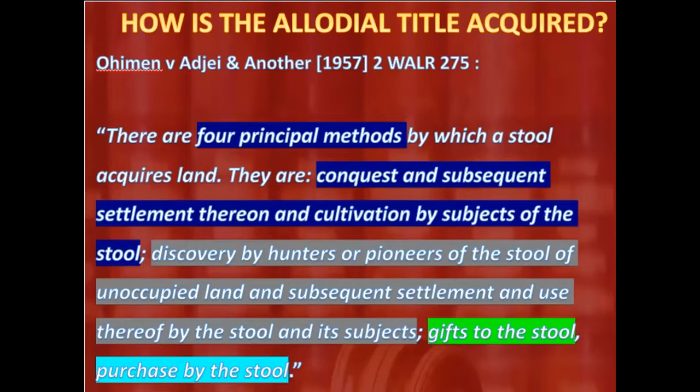Now, let me briefly comment about these 6 ways that have been listed under Section 2. Now, you realize that today, in this present day and age, nobody can go and say you have conquered somebody to take over their land. Traditional states do not go to war to conquer people. It will be criminal. These days, there are no ownerless lands in Ghana. So since there are no ownerless lands, you can't say you want to discover somebody's land, so you have taken over it. So conquest and discovery by hunters today may not be applicable because there are no ownerless lands in